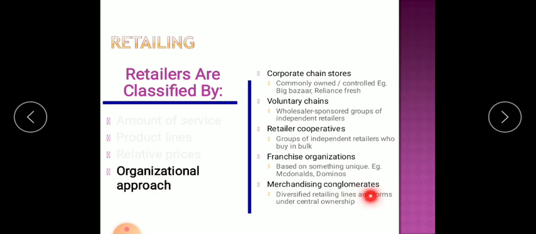And lastly, we have merchandising conglomerates. These are diversified retailing lines and forms under central ownership. The same management will be managing different retailing lines across the country, and generally these are diversified retail lines. For example, these kinds of stores may have electronic stores, and they may also have grocery stores, a medical store, and so on. So different types of retailing lines and forms will be there under the same central ownership.